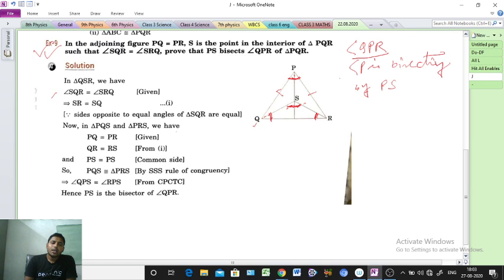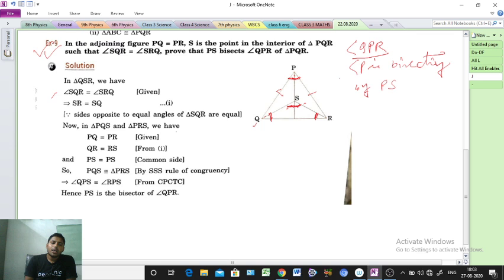Point number 1 given here, PQ equal to PR. That one is given in the question. Okay. Next, another thing given here, point number 2: angle SQR equal to angle SRQ. Two angles are equal, SQR and SRQ.